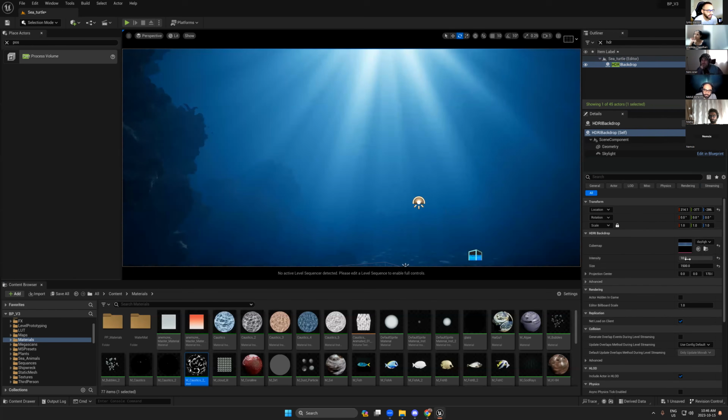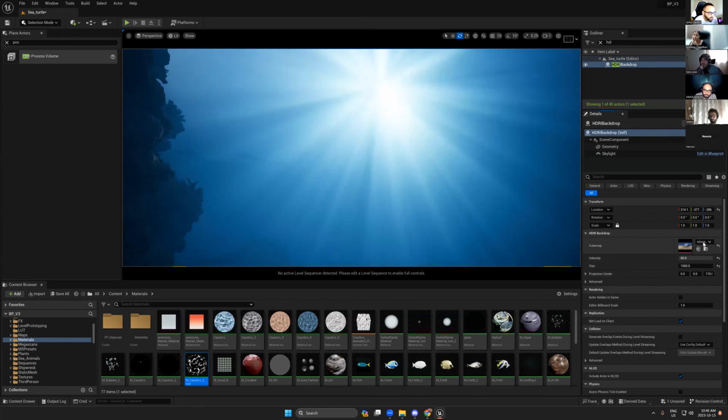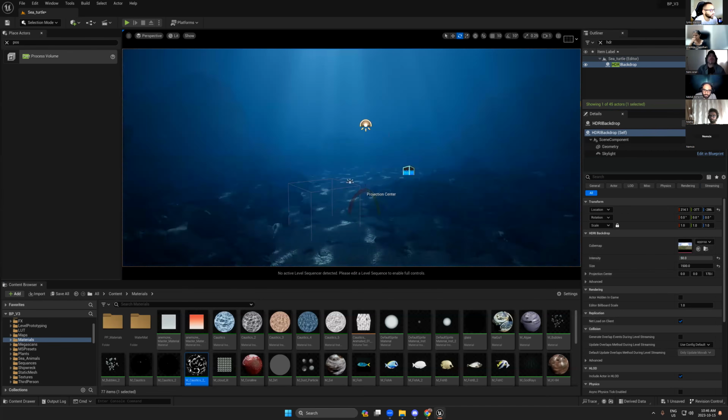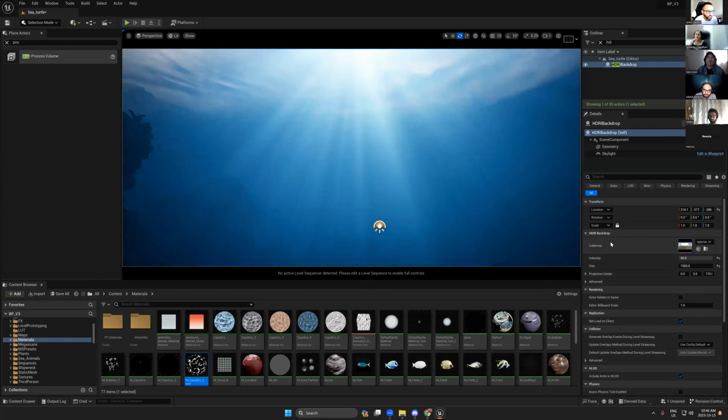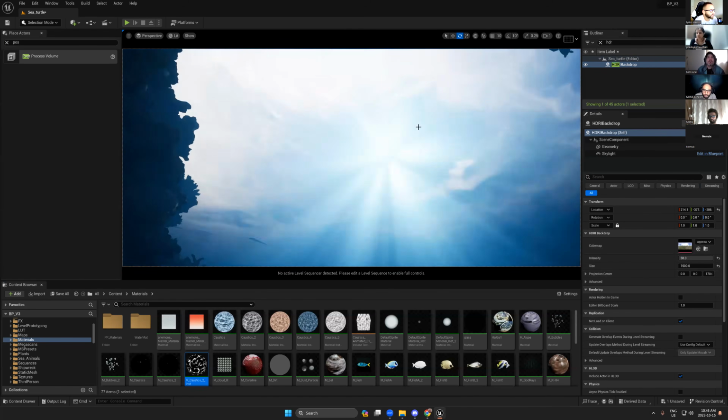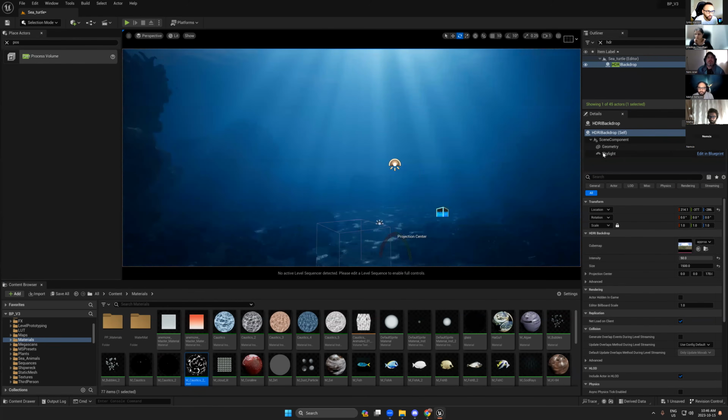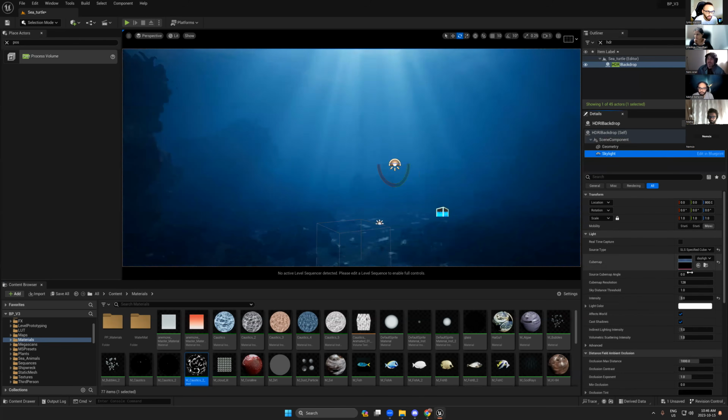I don't know, if I add, let's say 50, or we can change this. Maybe the water surface can be visible or not. Yes, the water surface now works. So I just changed the cube map here. So you see now we start to see the water surface. Only the first cube map, but the second one I keep as is.